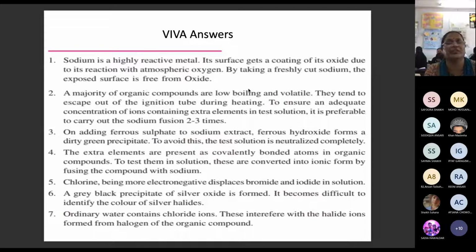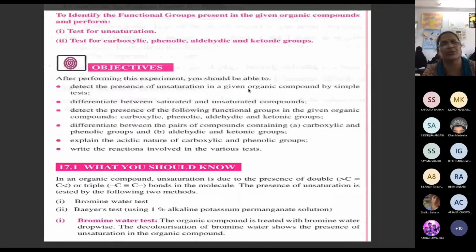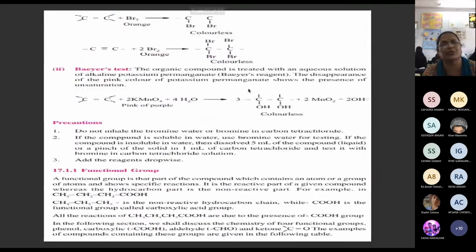So if it is freshly cut, what will happen? The surface will be only sodium, there will not be any oxide, correct? Then we have these different tests I mentioned here. Why are you getting that?